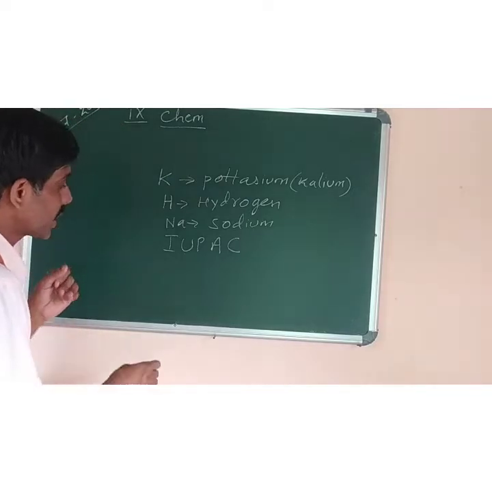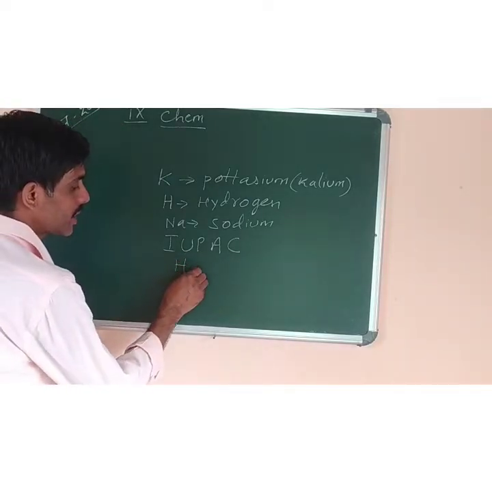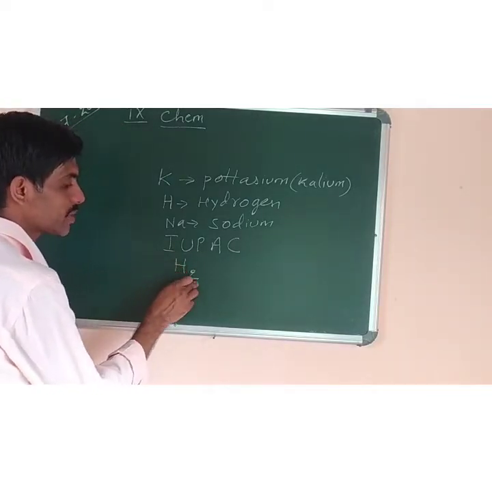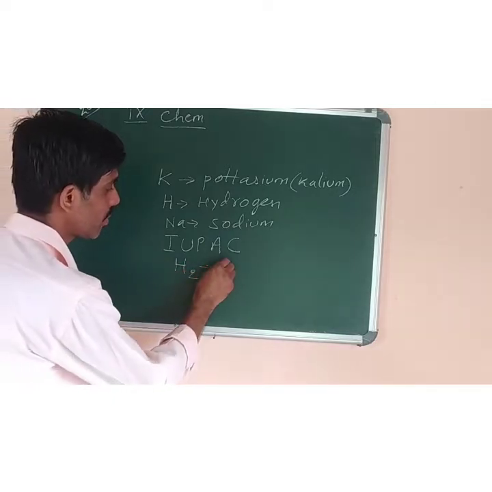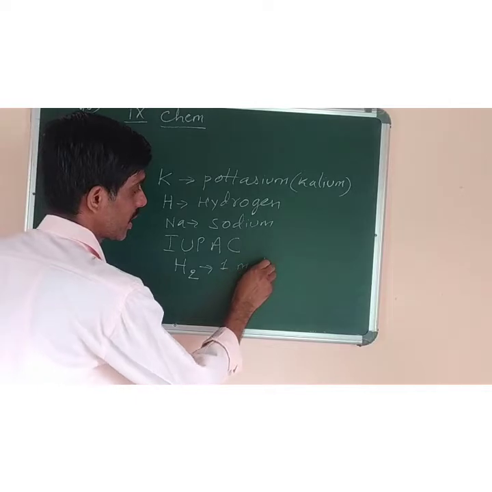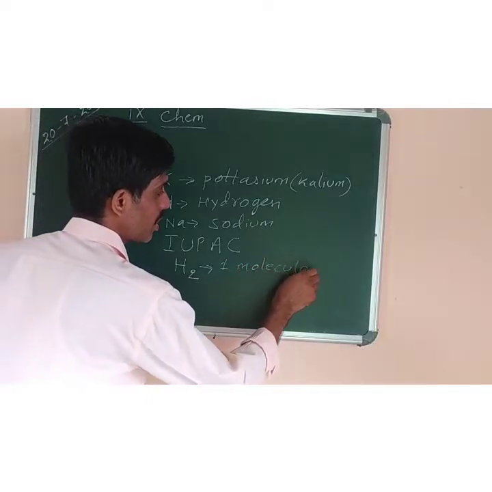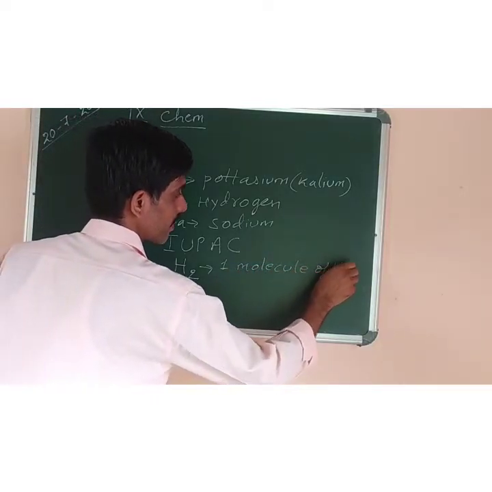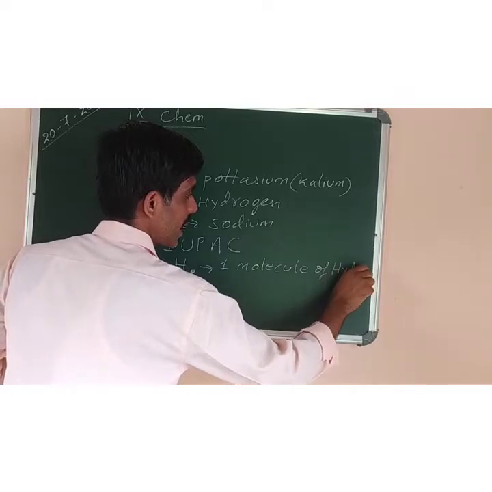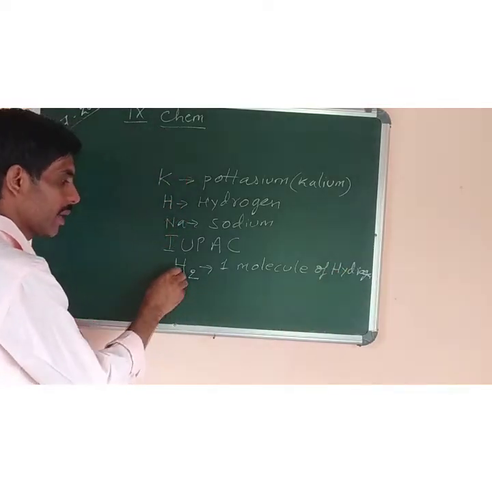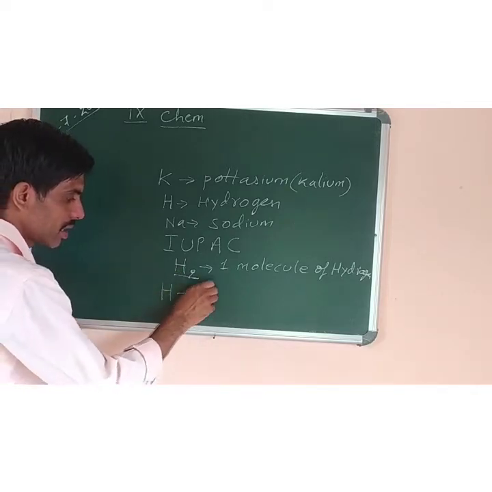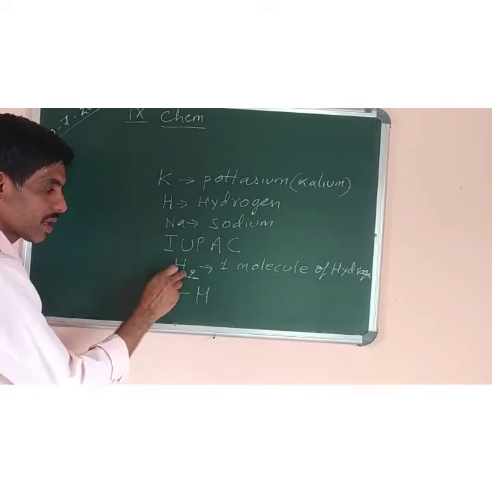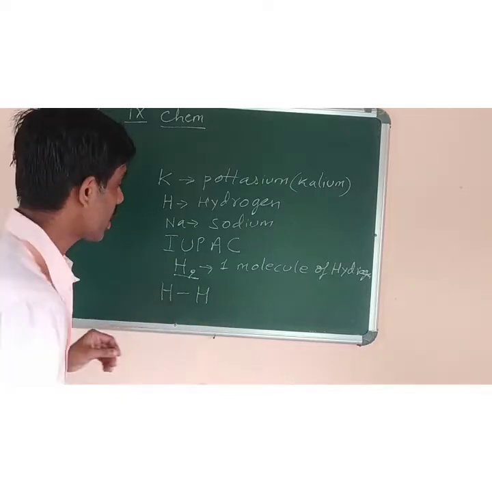You know what a molecule is? Like if I write H2, H2 means 2 atoms of hydrogen are present in one molecule. This is called one molecule of hydrogen. Hydrogen is the name of an element, the first element of the periodic table. And since 2 atoms are there, 2 atoms of hydrogen, this is called one molecule of hydrogen.